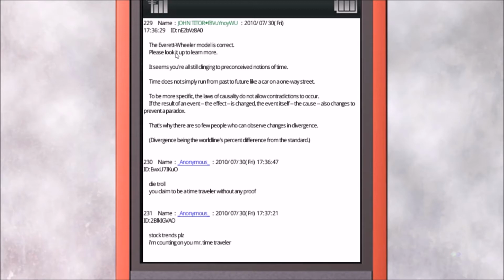The Everett Wheeler model is correct. Please look it up to learn more. Seems you're all still clinging to preconceived notions of time. Time does not simply run from past to future like a car on a one-way street. To be more specific, the laws of causality do not allow contradictions to occur. If the result of an event, the effect, is changed, the event itself, the cause, also changes to prevent a paradox.